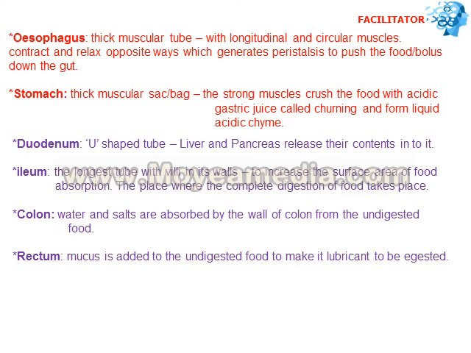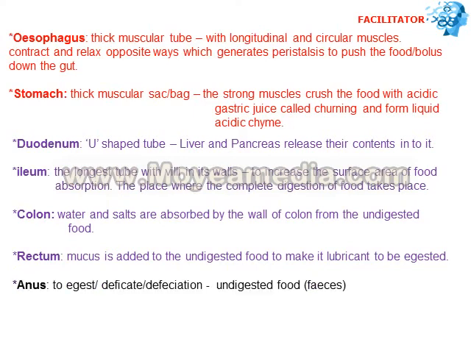Then the next part is the rectum, where the dry undigested food enters, and here mucus is added to make the food lubricant so that it can easily pass and be ejected through the anus.